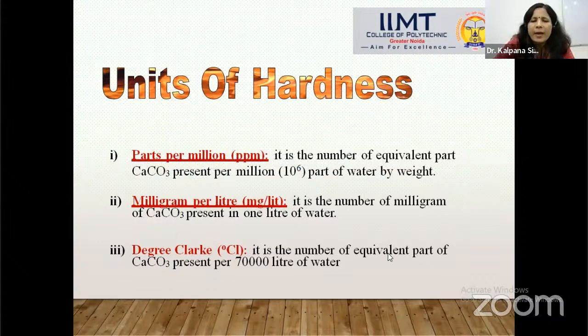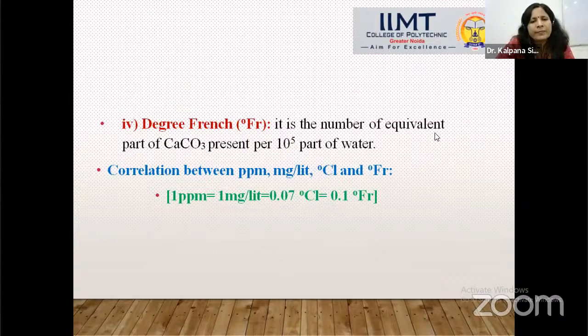It is the number of equivalent part of calcium carbonate present per 70,000 liter of water. Degree French, it is the number of equivalent part of calcium carbonate present in 10 to the power 5 part of water. It means 1 part calcium carbonate equivalent hardness present in 10 to the power 5 part of water. And degree Clark, 1 part of calcium carbonate equivalent hardness present in 70,000 part of water.